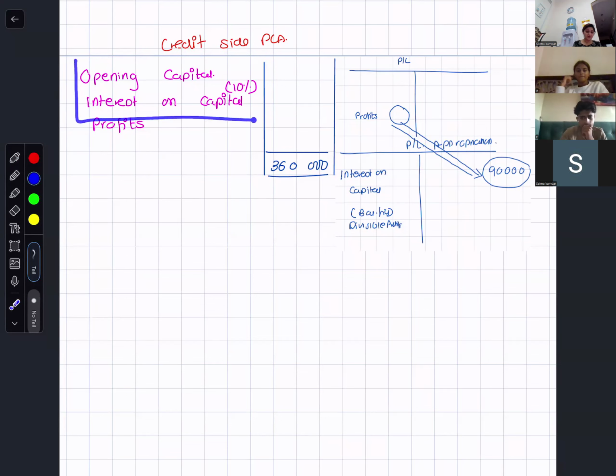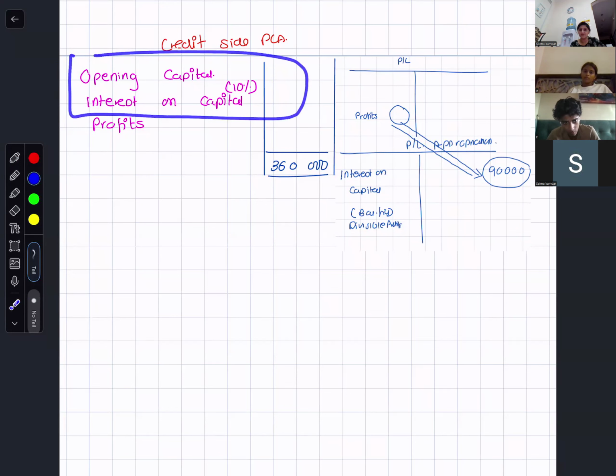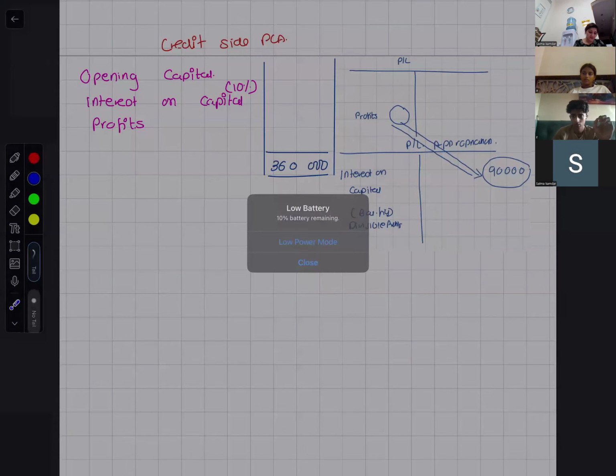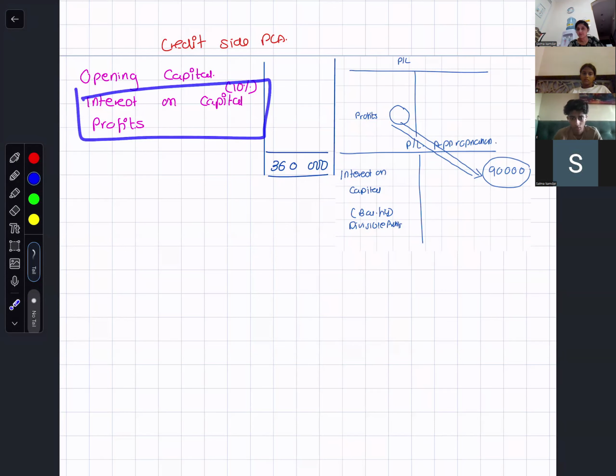Student: 110. If opening capital is 100, then interest is 10. That is your assumption, but profit you don't know as a percentage. Tell me the amount. Do you know the addition of these both as an amount? No.